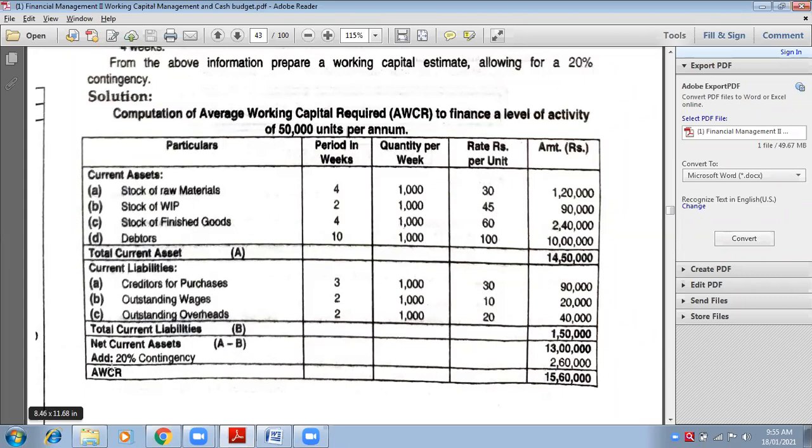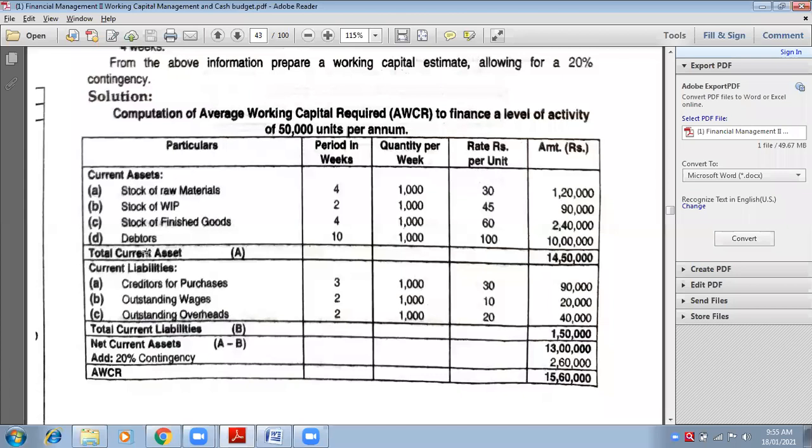A minus B, whatever will be your net working capital requirement. Net working capital requirement is written last. You cannot write this point as net working capital requirement. Net working capital requirement is the last point. You can note down this as gross working capital.